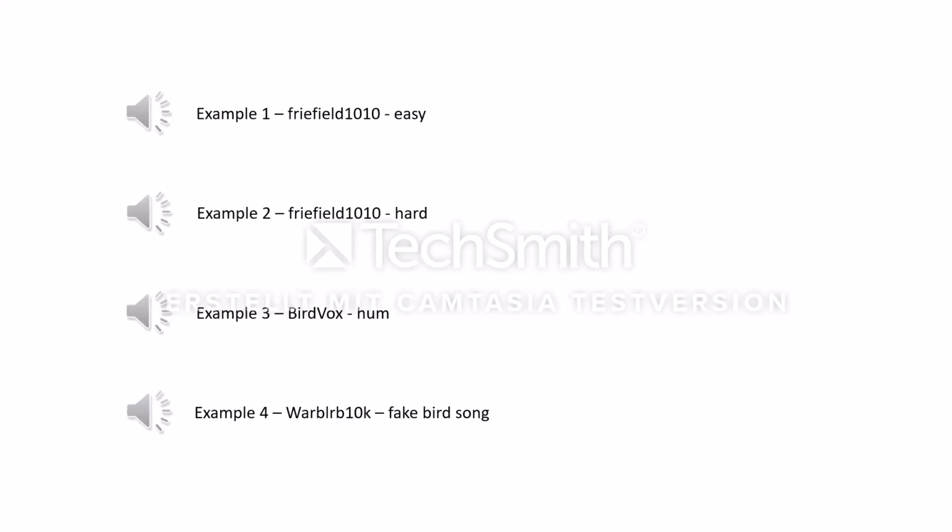Now, let's listen to a few examples so you get an impression of how the recordings sound. At first, let's listen to an easy example from the Freefield dataset.